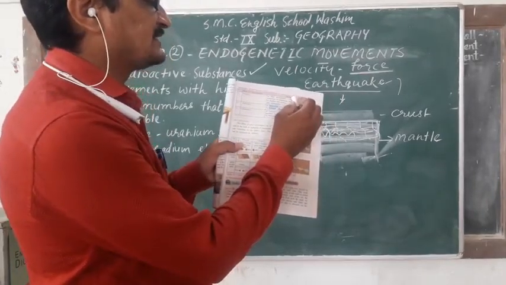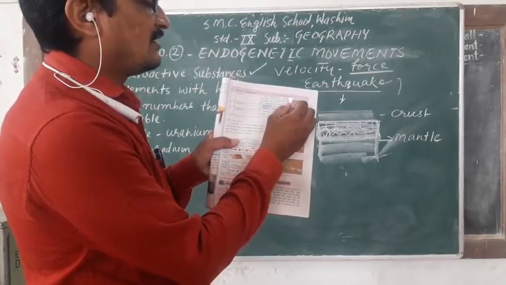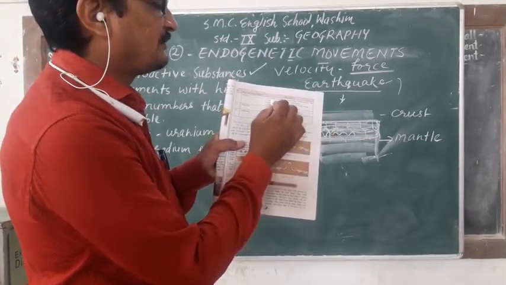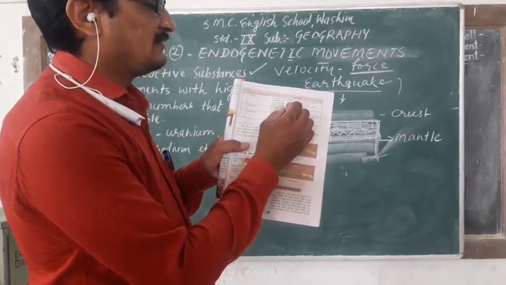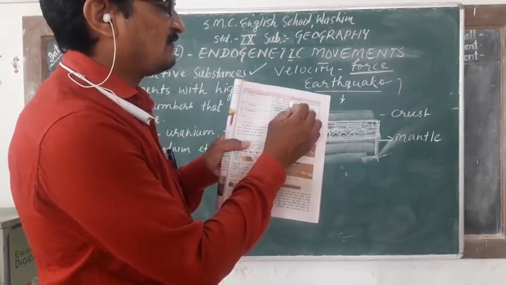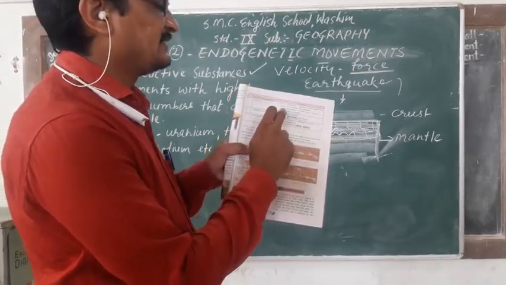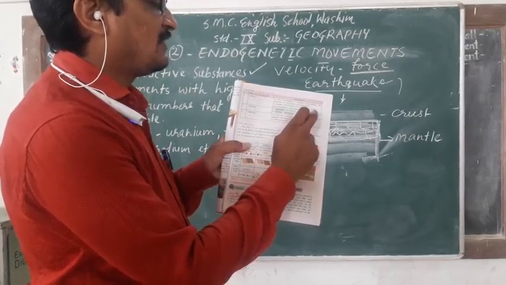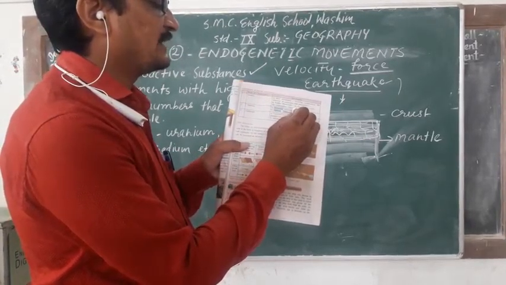Which movements are occurring? Slow movements occur continuously, like the formation of mountains. Because of slow movements, which type of landforms form? Mountains and continents. Then sudden movements, in the form of events like earthquakes and volcanoes.